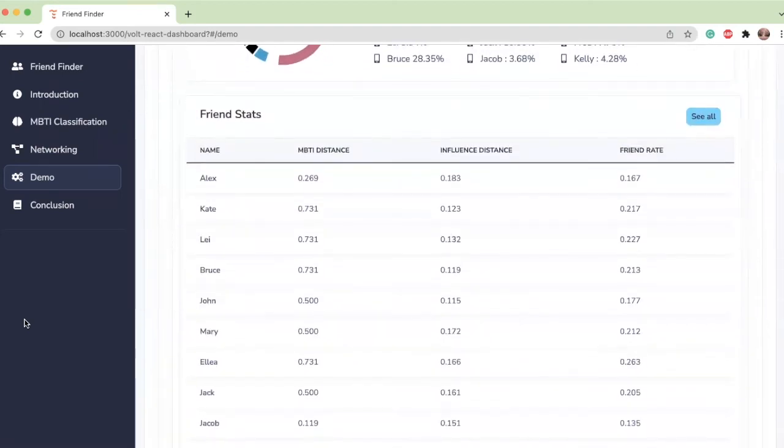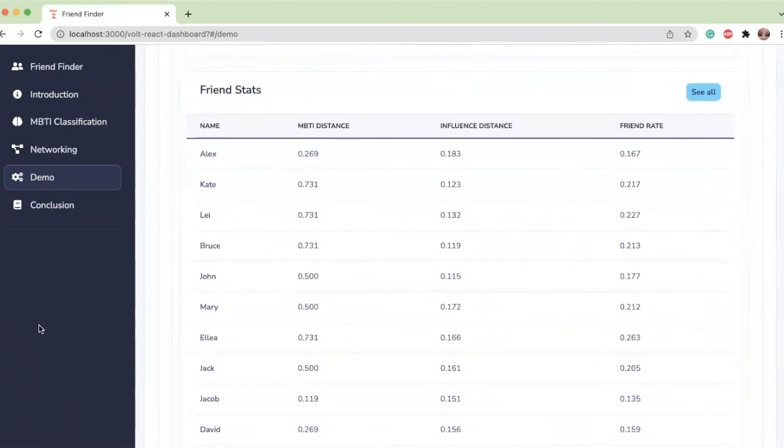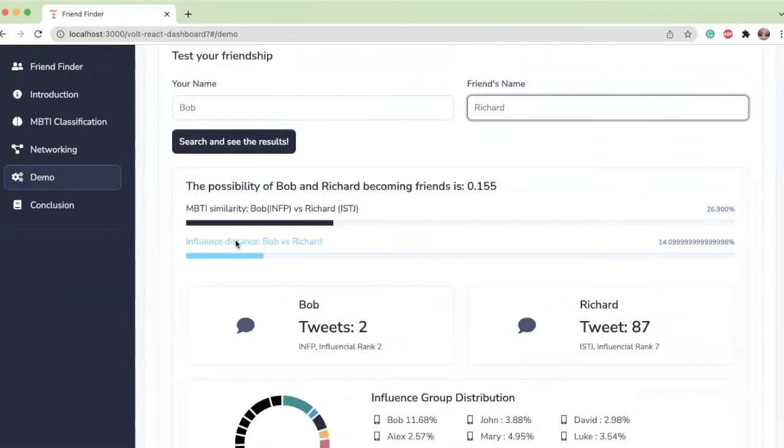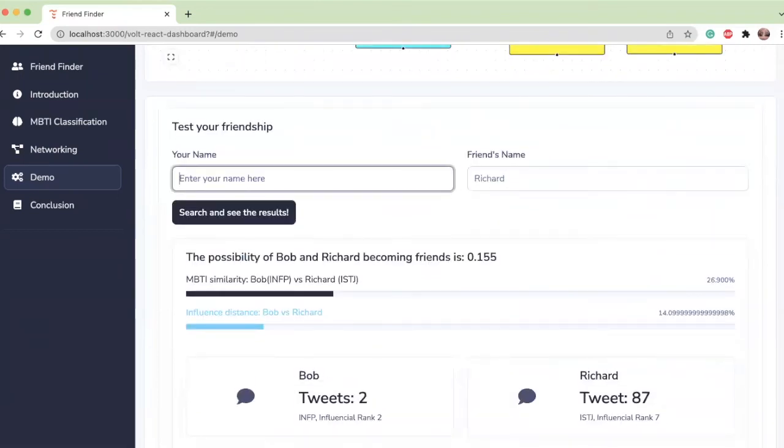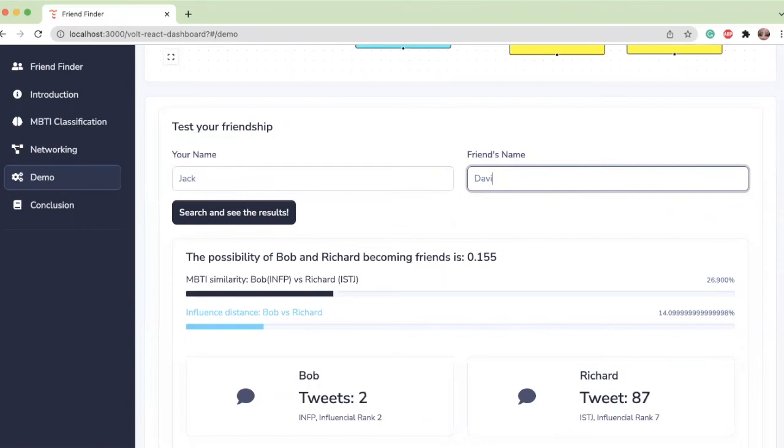Here's a list of friend possibilities in your network. Check out those who have high scores with you. Those are potential friends. The one last pair that I wish to show is Jack and David.